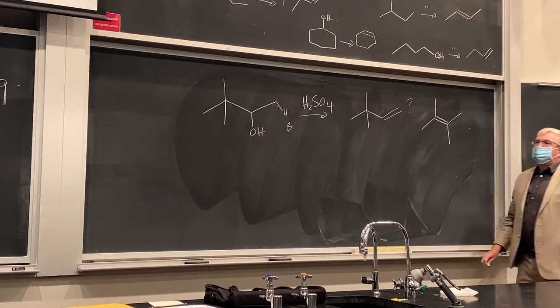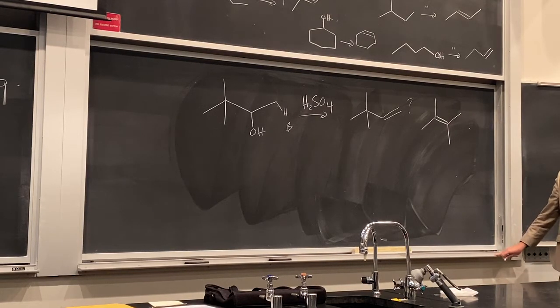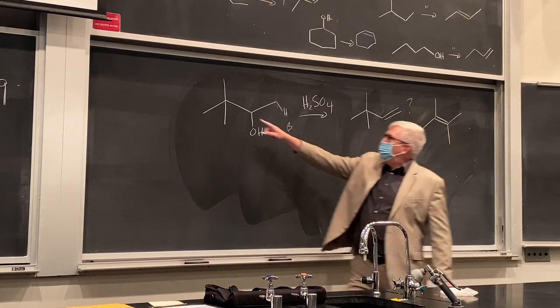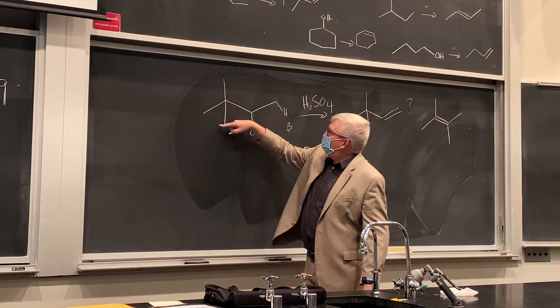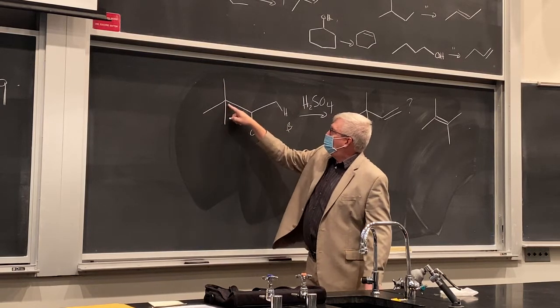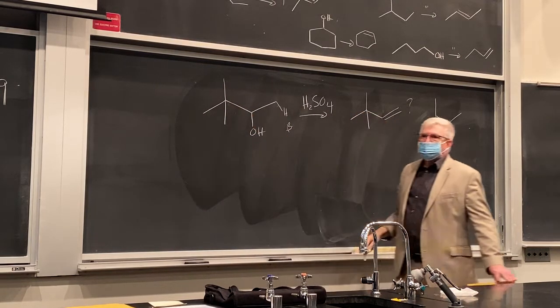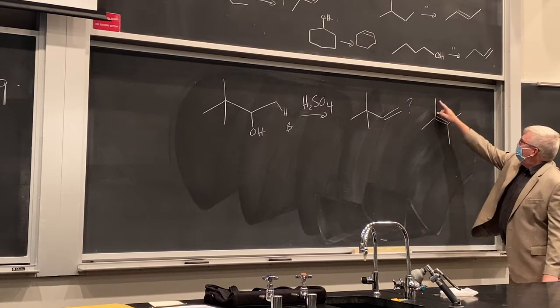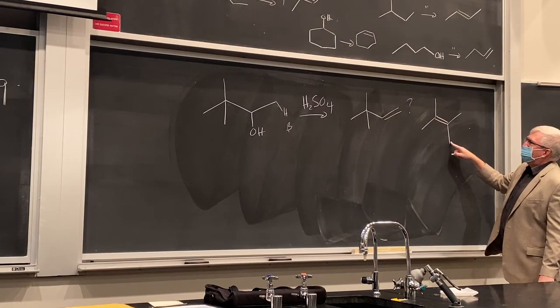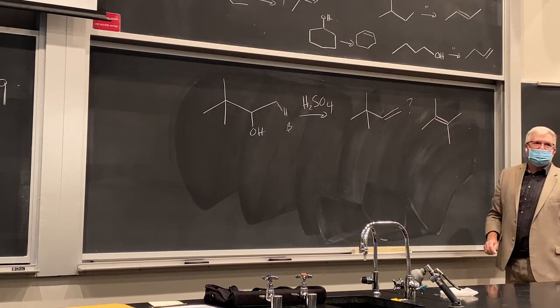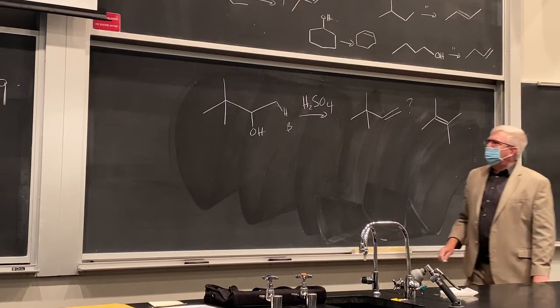Now, did I misdraw something or not keep track of the carbons correctly? Because this carbon over here, you could say is a tert-butyl group, right, with 3 methyls on it and a quaternary carbon. How did we go over to this? What happened to this? There's obviously a change that's gone on here. It's undergone a rearrangement.